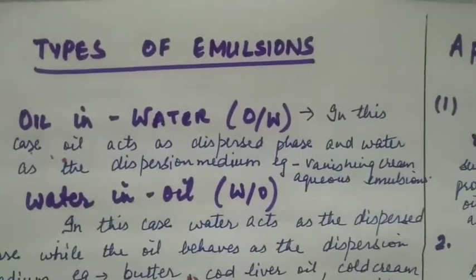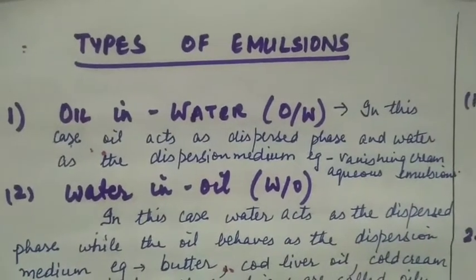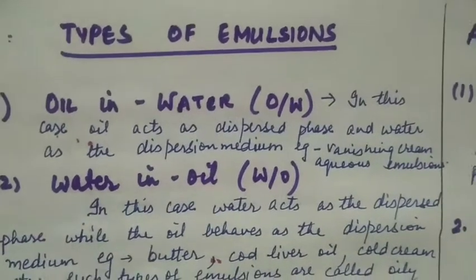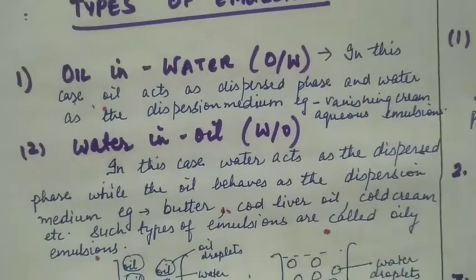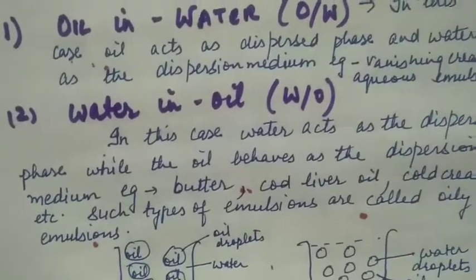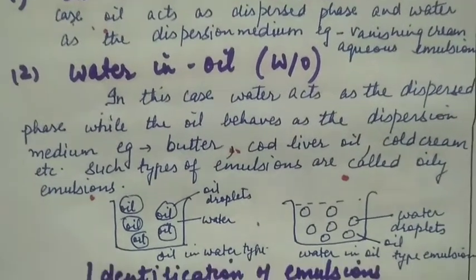In oil in water, oil acts as the dispersed phase in lesser proportions and water as the dispersion medium in more proportion. Vanishing cream is an example. It's also called aqueous emulsions. Water in oil type, in this case water acts as the dispersed phase while the oil behaves as dispersion medium.